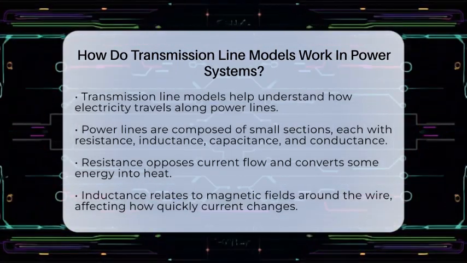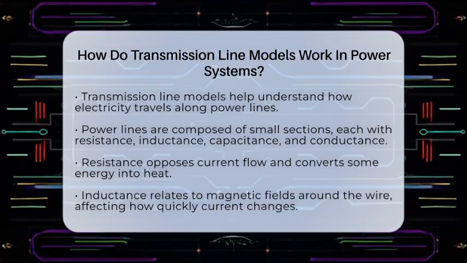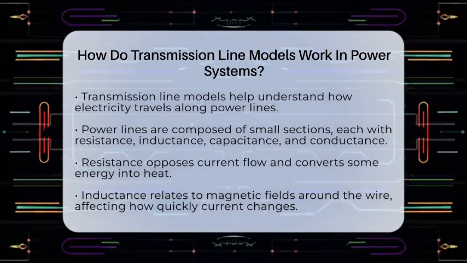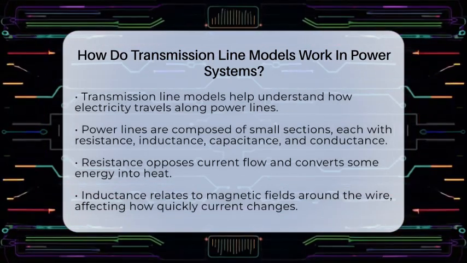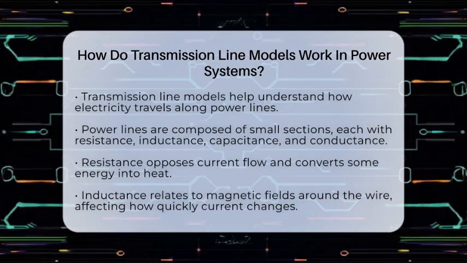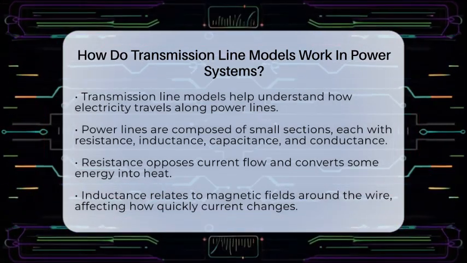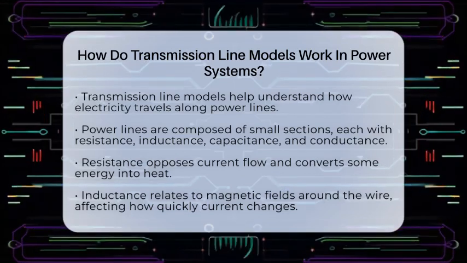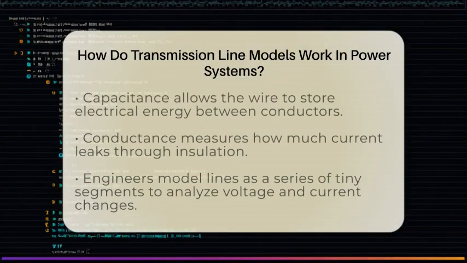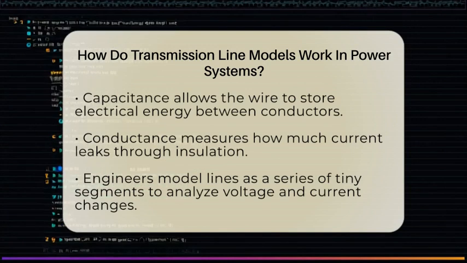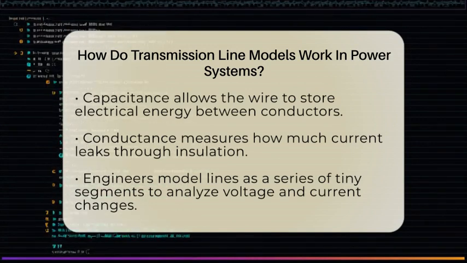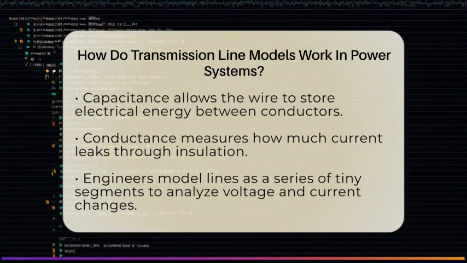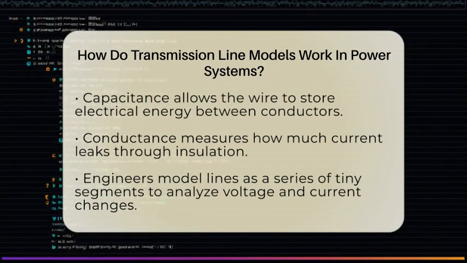Power lines are made up of tiny sections, each with specific electrical traits. These traits are resistance, inductance, capacitance, and conductance. Resistance is how much the wire opposes current flow, turning some energy into heat. Inductance is related to the magnetic field around the wire, which affects how quickly current can change. Capacitance is the ability of the wire to store electrical energy between conductors. Conductance measures how much current leaks through the insulation between wires.